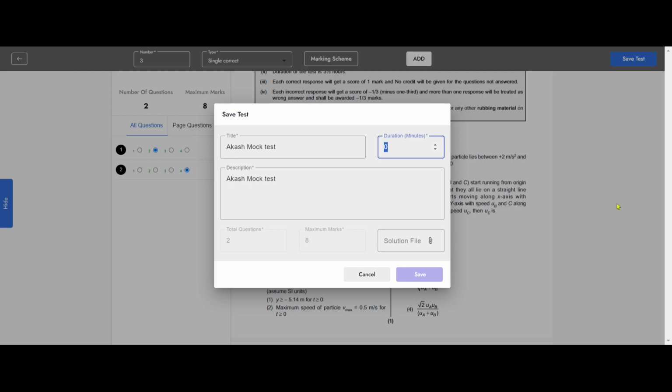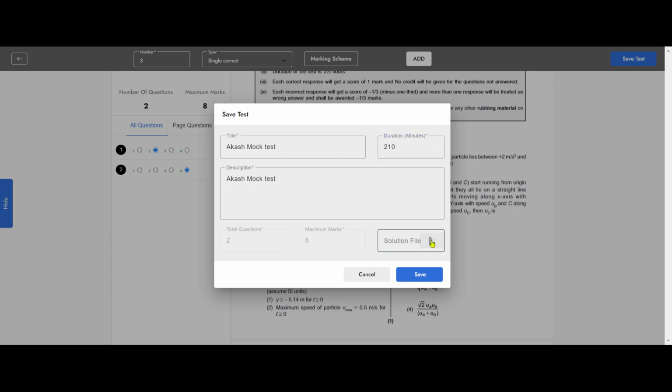And suppose it's a 3.5 hour test, so you can write duration in minutes, 210 minutes. And right now you see two questions and 8 marks because you did this. But you can map the rest of the questions. It will not take more than 45 minutes for you.